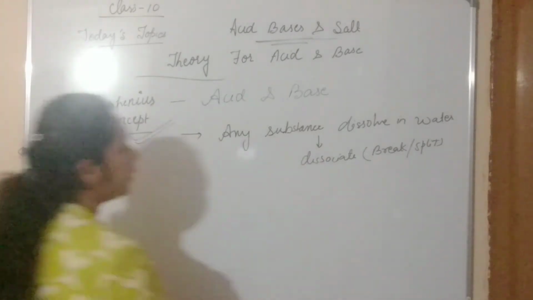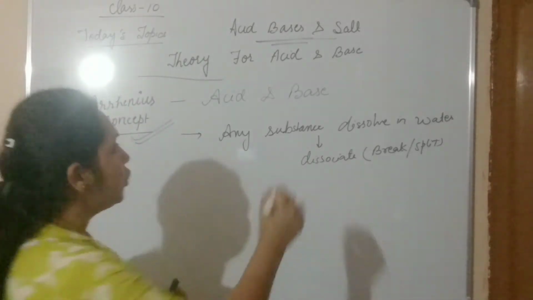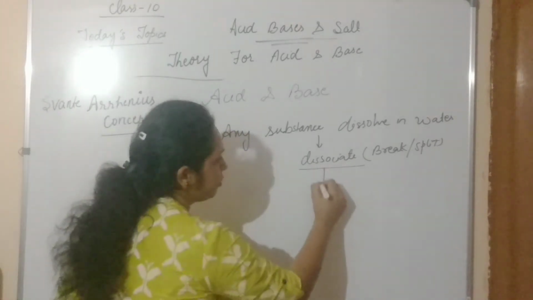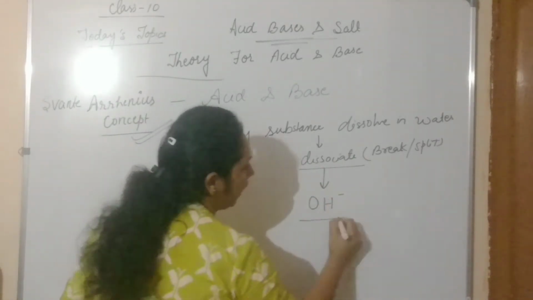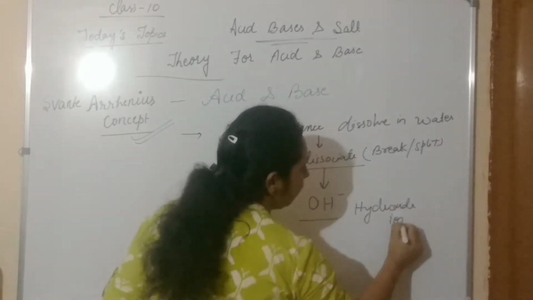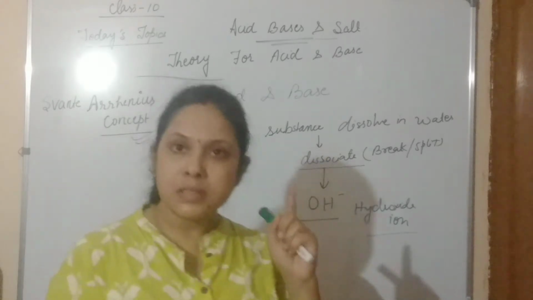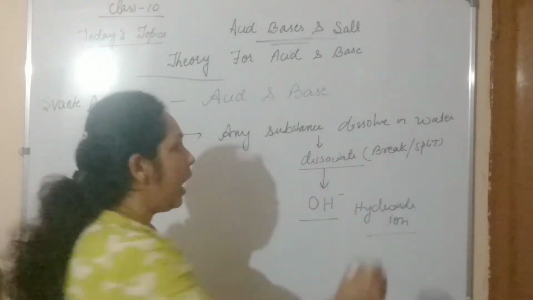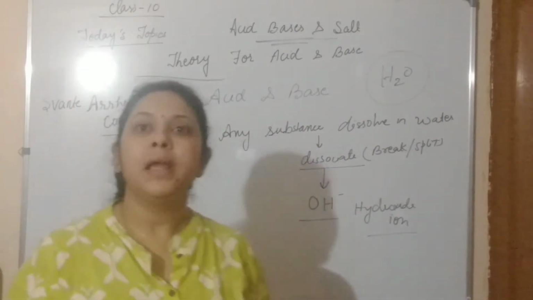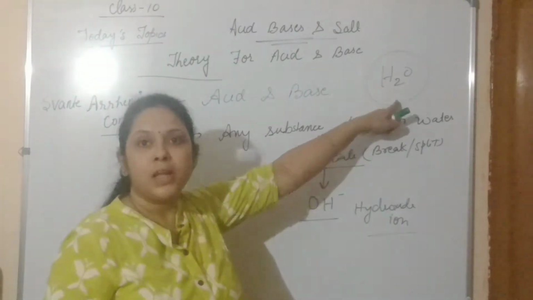According to Arrhenius, bases are substances that, if dissolved in water, dissociate and produce hydroxide ion. Keep in mind that this Arrhenius concept is based on water. Without water we can't explain the Arrhenius acid or Arrhenius base. So water is very important.